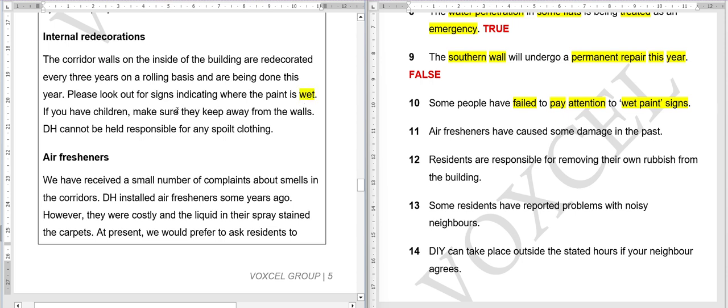So here is something about signs indicating paint is wet. Let's see. If you have children, make sure they keep away from the walls. DH cannot be held responsible for any spoiled clothing. So they are saying that there are signs you have to look out for, and if you have children, you have to make sure that they keep away from such freshly painted walls. But if they do not pay attention to these and their clothes get spoiled, DH, basically the committee, will not be held responsible.